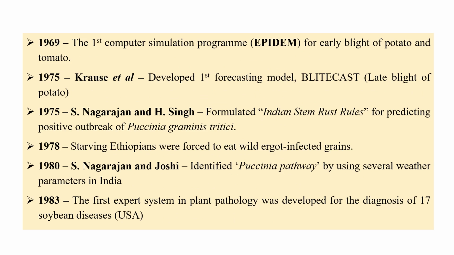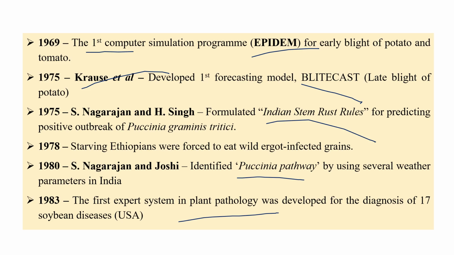The first computer simulation model is EPIDEM for early blight of potato and tomato in 1969, by Waggoner and Horsfall, I think so. In 1975, Krause et al. developed the first forecasting model, for late blight of potato. In 1975, Nagarajan and Singh formulated the Indian stem rust rules, whereas Nagarajan and Joshi identified the Puccinia pathway. In 1983, the first expert system was developed in USA to detect 17 soybean diseases, called PLANT/ds, I think so.